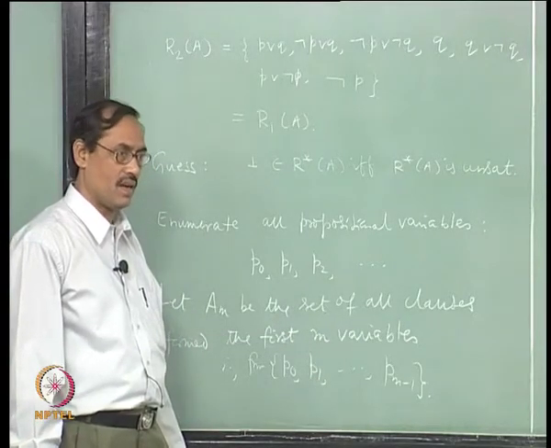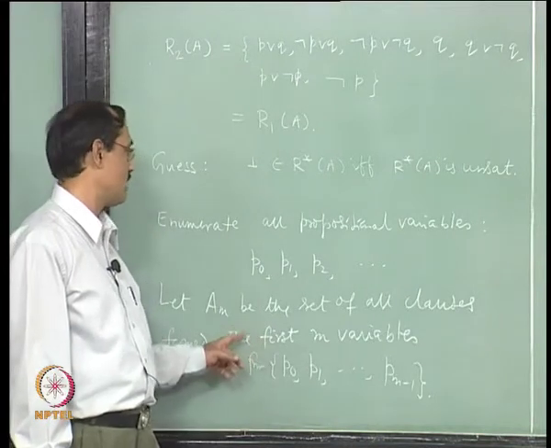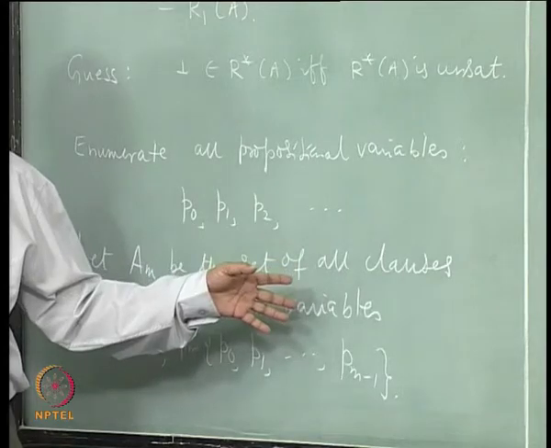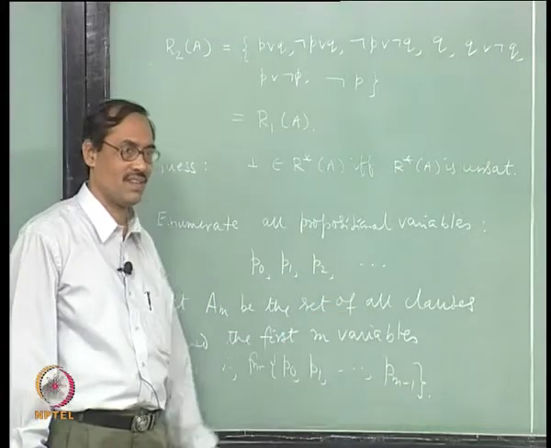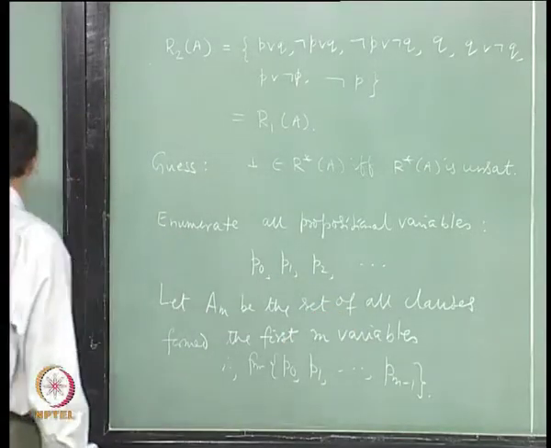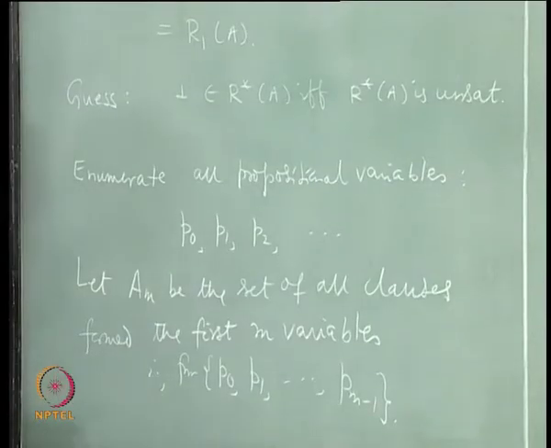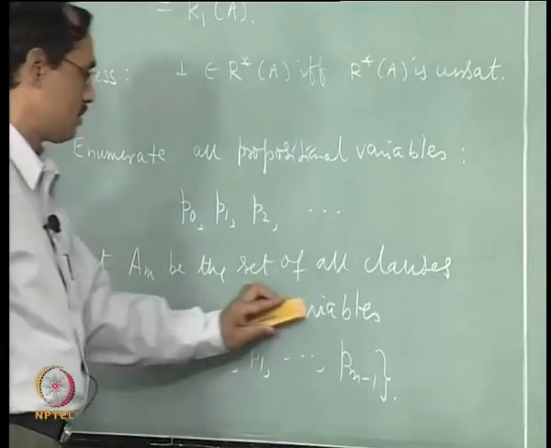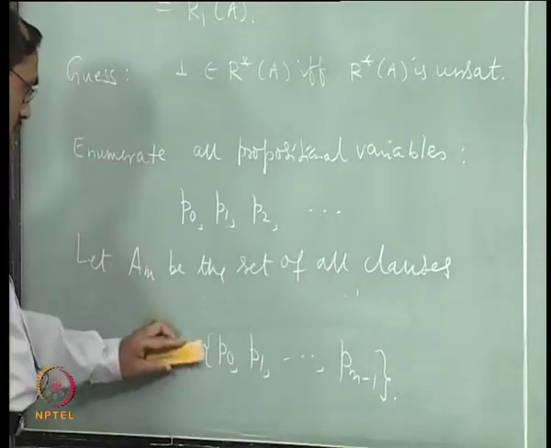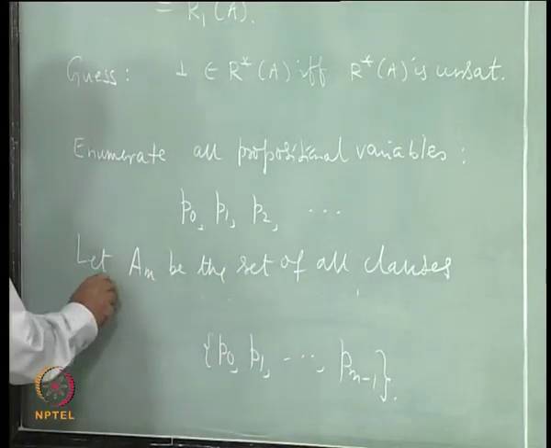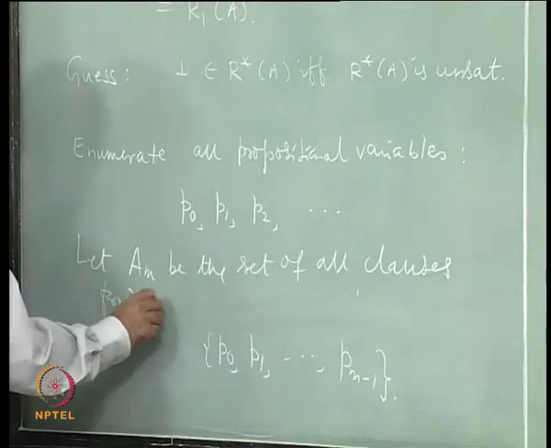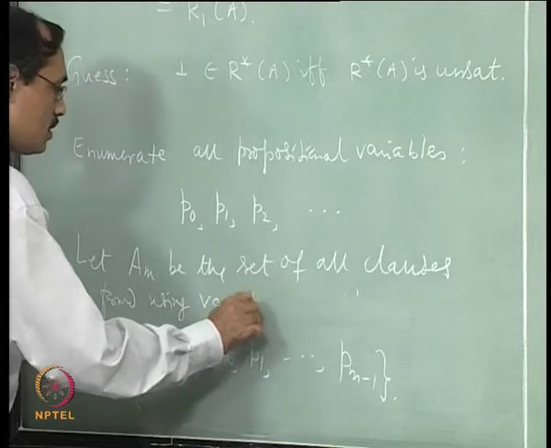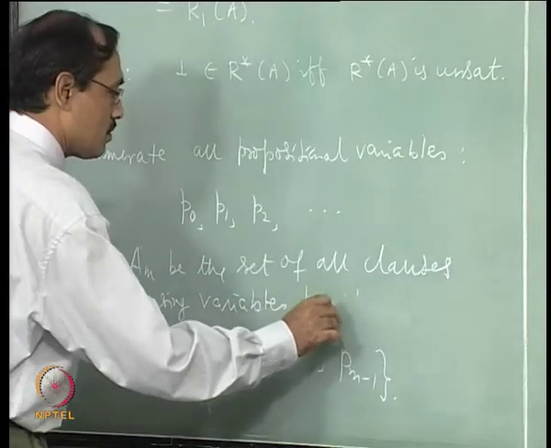So, what we write is, okay, you want the notation to be different. In that case, all clauses formed using variables from the set, that is all.